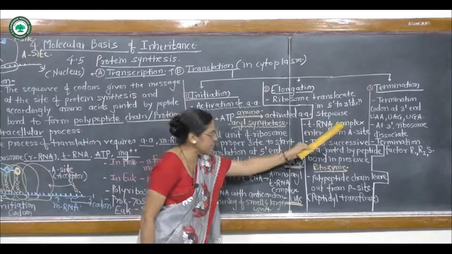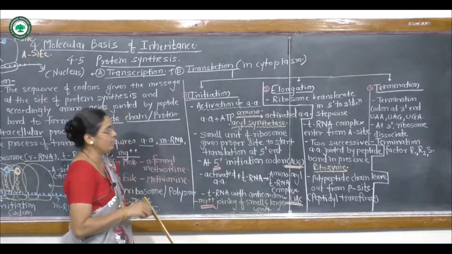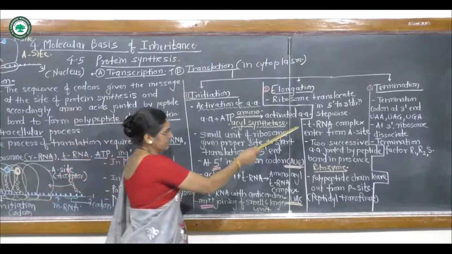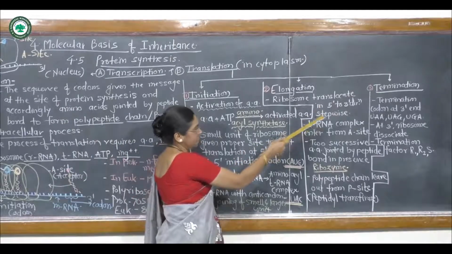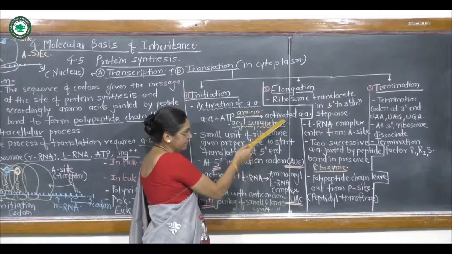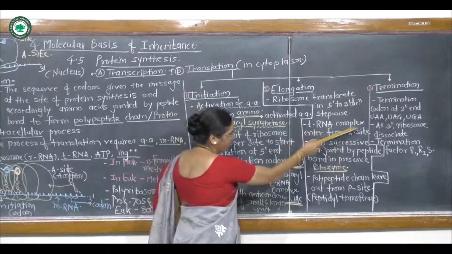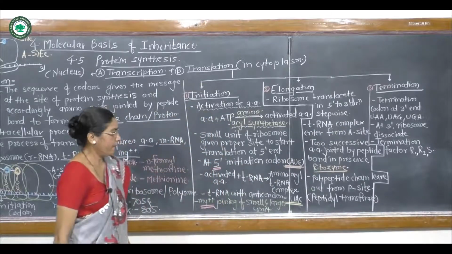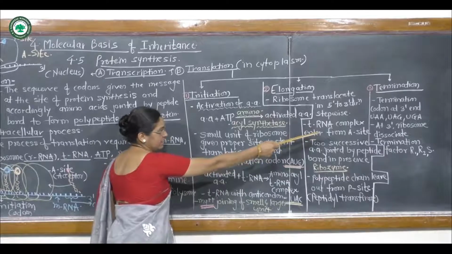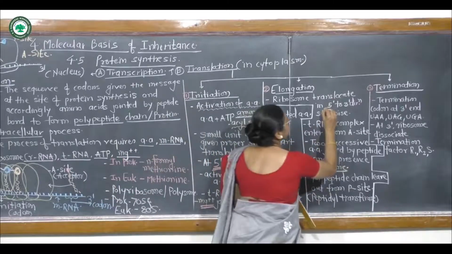tRNA amino acyl complex. That means the tRNA, their elongated free end is joined with the activated amino acid to form the tRNA amino acyl complex. The tRNA amino acyl complex always enters from the A site.